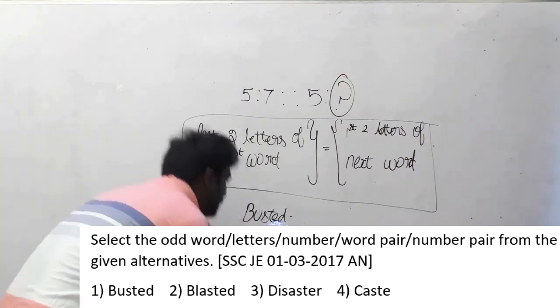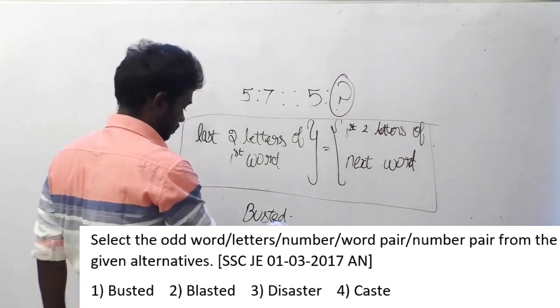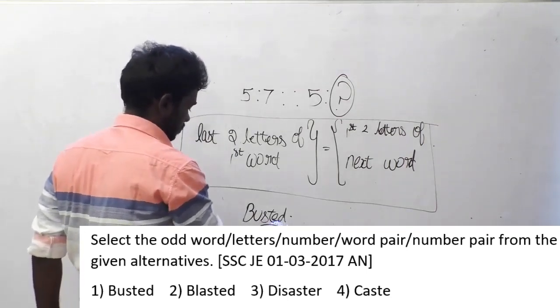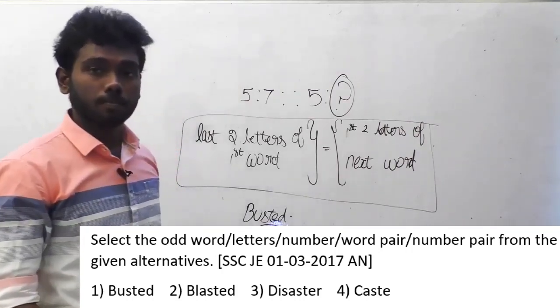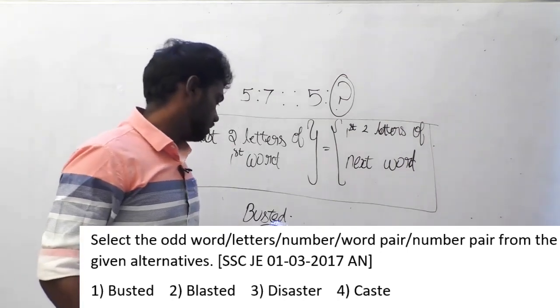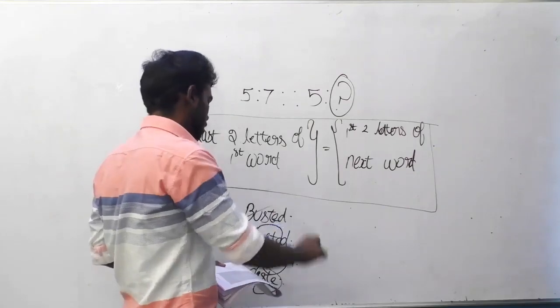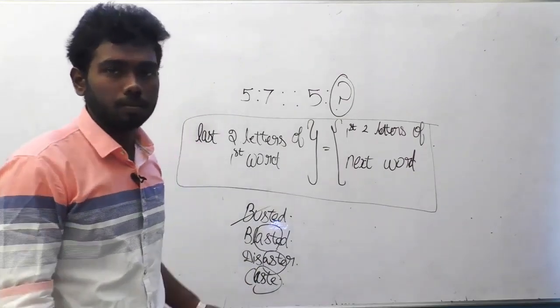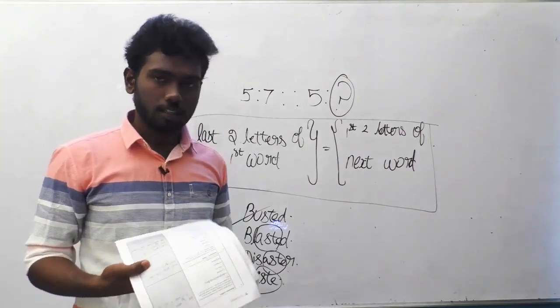While I am writing itself, most of you might have figured out the logic here. Each and every word here has AST in it, but the first word busted alone has UST in it. So this is the odd word. This is the answer option, obviously. So the answer for 80th question is option A.